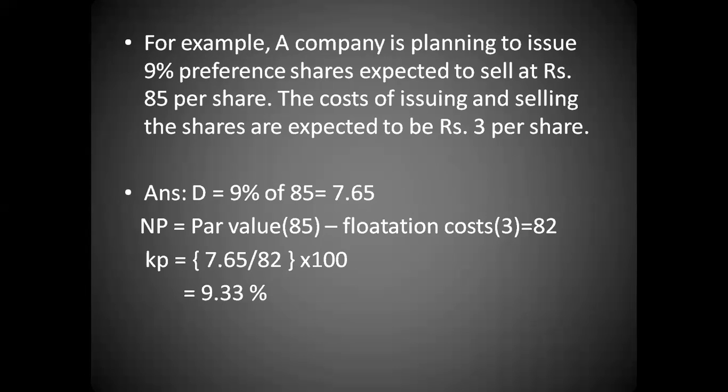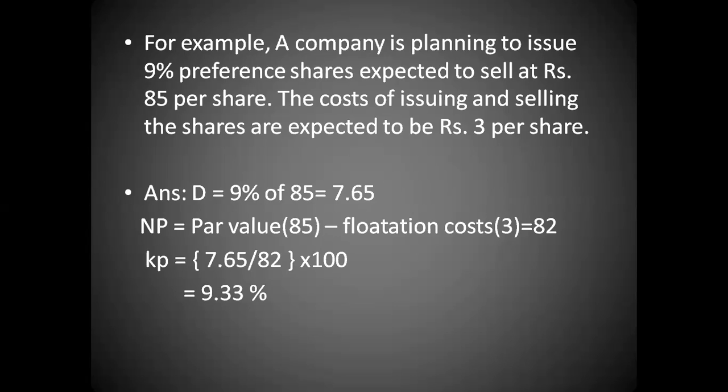Clear? So the issue price is the same as the par value, which is 85 rupees. Here the dividend is fixed at 9%, so what will be the value of the dividend? 9% of 85 rupees, which comes out to be 7.65. And what will be the net proceeds? Par value minus the flotation cost.